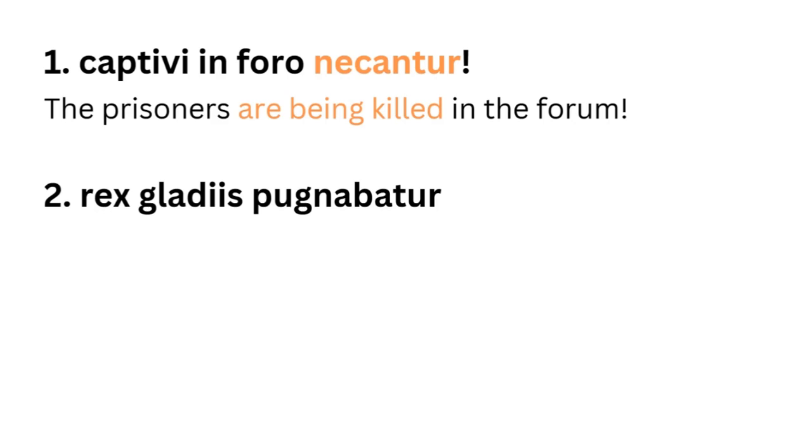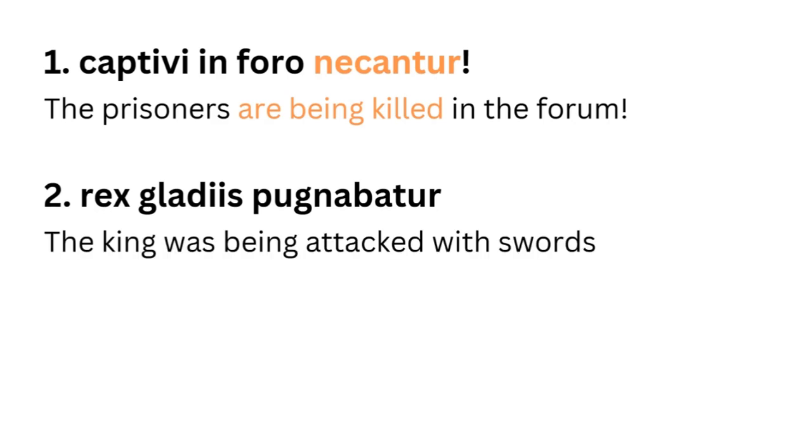Rex gladiis pugnabatur. The king was being attacked with swords. This is an imperfect passive. It's not happening now, it was happening in the past. Batur, B-A-T-U-R, tells me it's imperfect and it's a third person singular ending. So the king, the grammatical nominative, was being attacked.